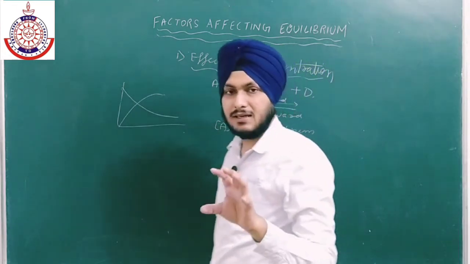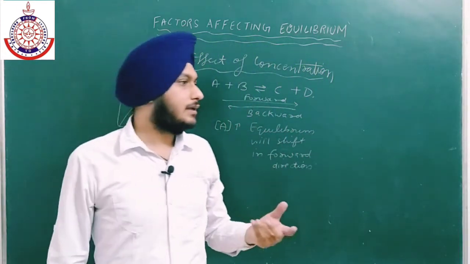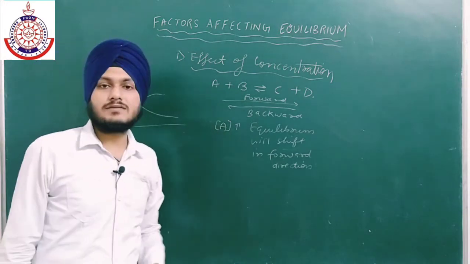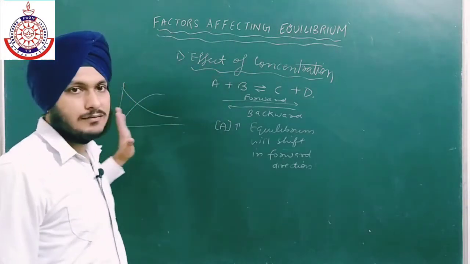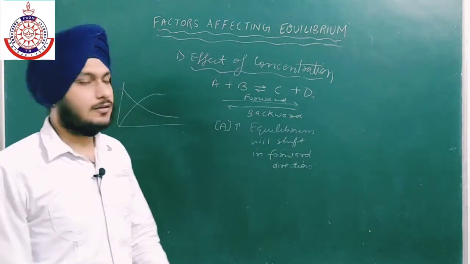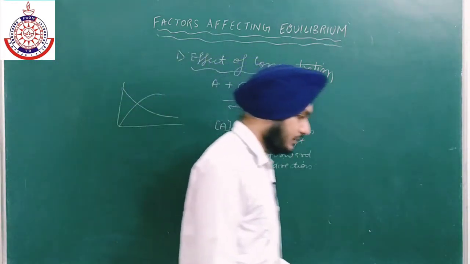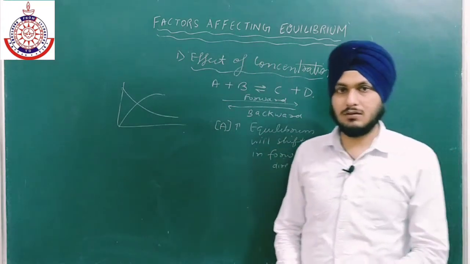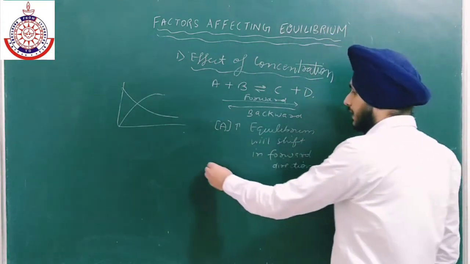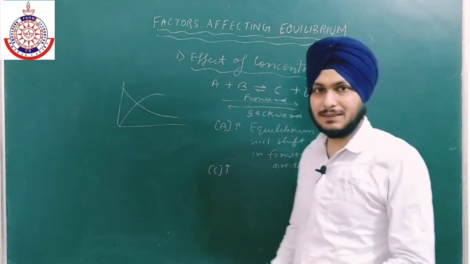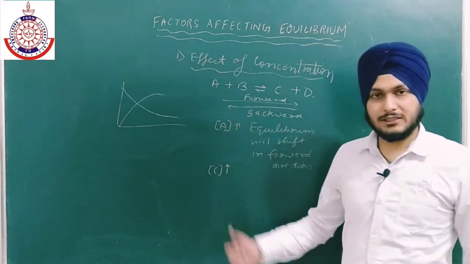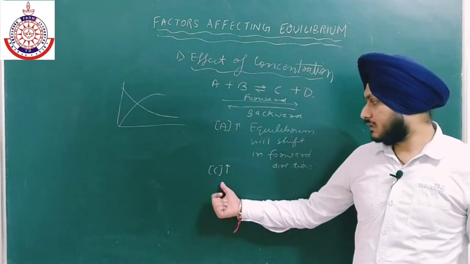So from here we come to a conclusion: if we increase the concentration of the reactant, the reaction will shift in the forward direction, the equilibrium will shift in the forward direction. This is our main conclusion. Now second, if I am increasing the concentration of C, again according to Le Chatelier principle, the equilibrium will shift in such a way that it will undo the change.